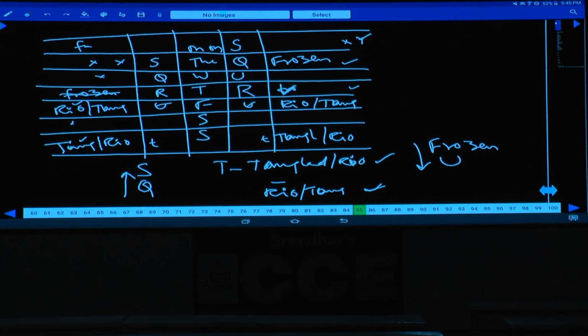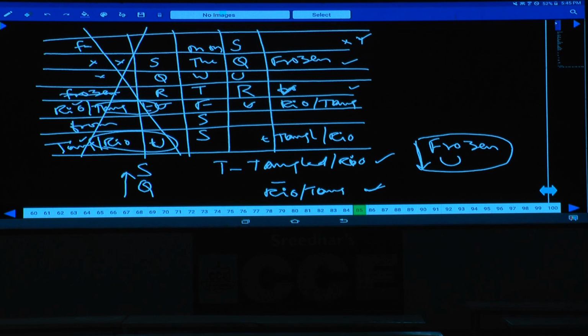And similarly, if you take Frozen at this place, then U will be here. If U is set, T will be here. T is Tangled and U will be Rio. Again the condition is invalid. Hence the second case is not possible, because there is no possibility for Frozen and U. Clear now? Hence now we are left with only one case.